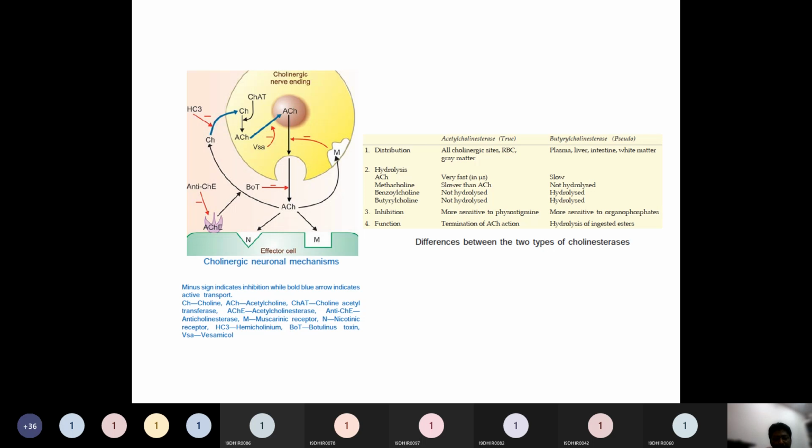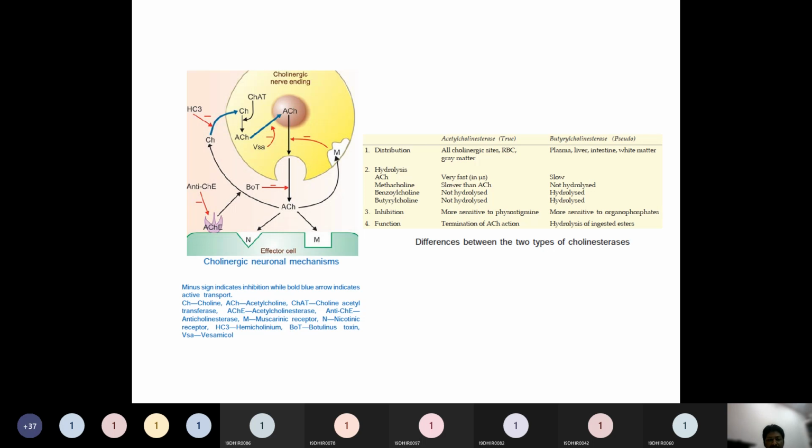So this is a schematic representation of what the process is happening. If you observe there, that is the axon nerve ending. The yellow one is the nerve ending. The initial reaction is that choline acetyltransferase is the enzyme coming and transferring choline into acetylcholine. That is the combination of choline and acetyl coenzyme A, forming acetylcholine. Once the acetylcholine is formed, it is transported into this brown colored vesicle. They will be stored in that vesicle.